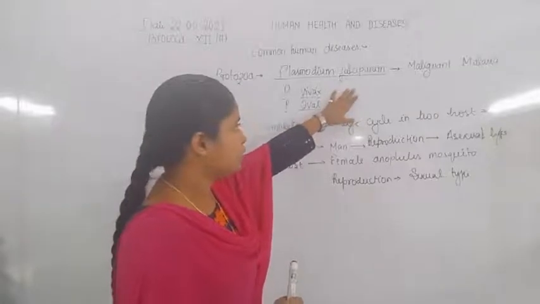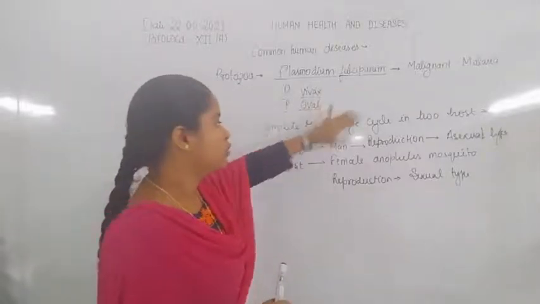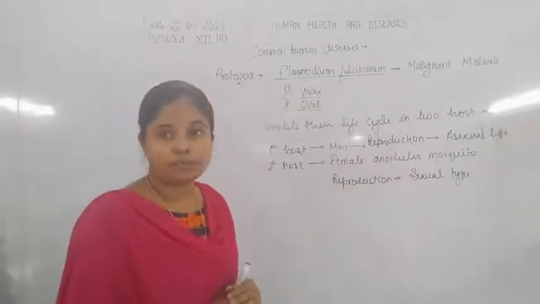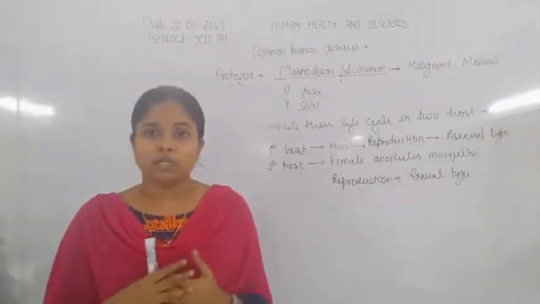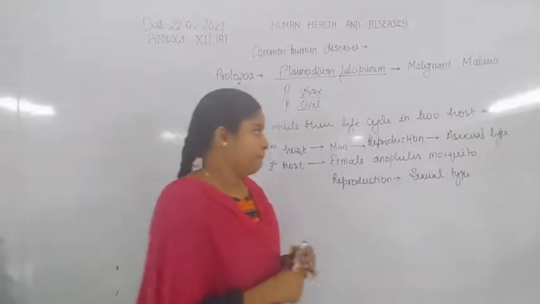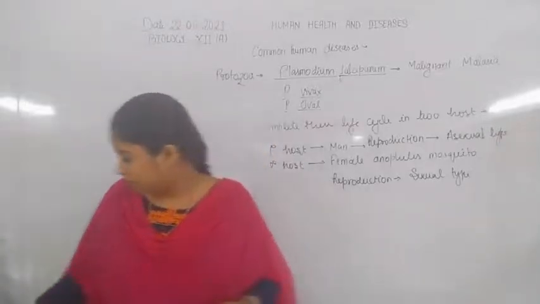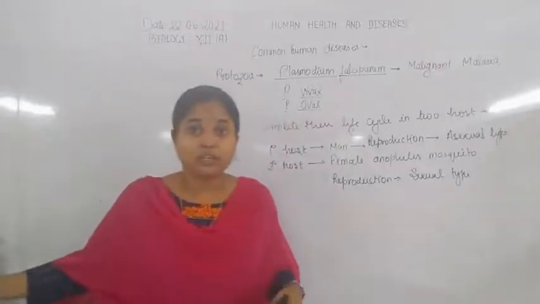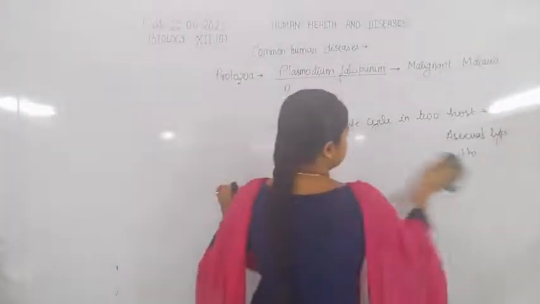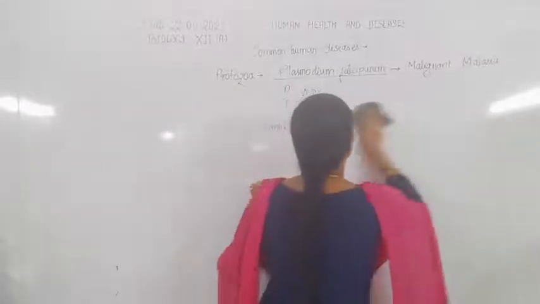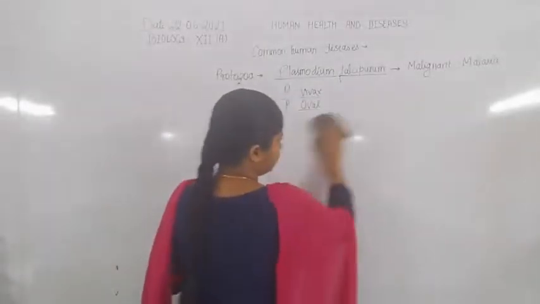They belong to the class Sporozoa, due to the formation of sporozoites in the mosquito. Now let us discuss how they transfer their spores into humans.